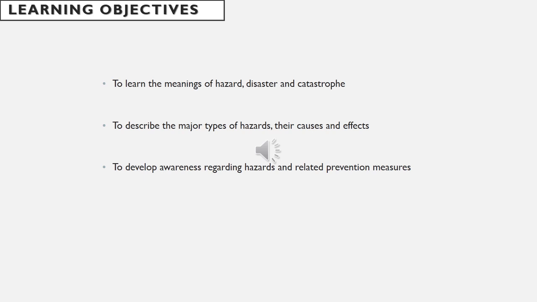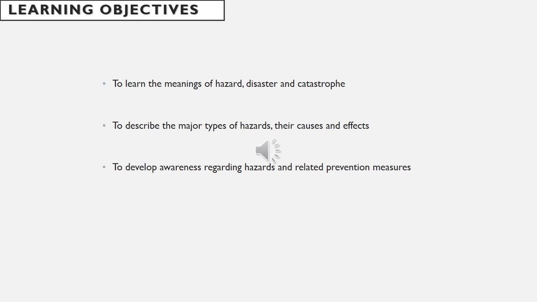Catastrophe is a massive disaster. Hazard means a small event that causes damage to life and property. Disaster is a big event. When any disaster happens, we need help from others. A catastrophe is a mass disaster, and it requires a lot of money and a long time for recovery.